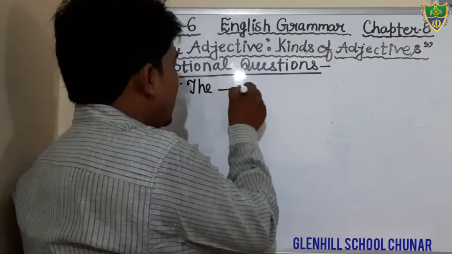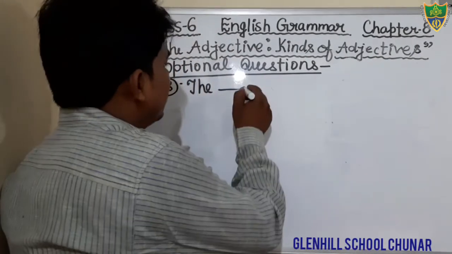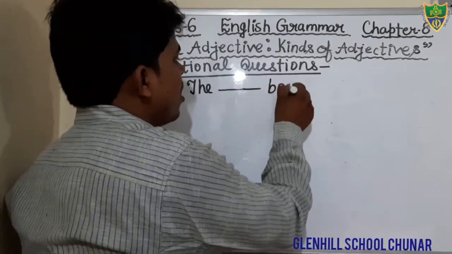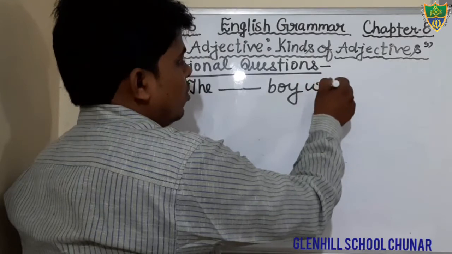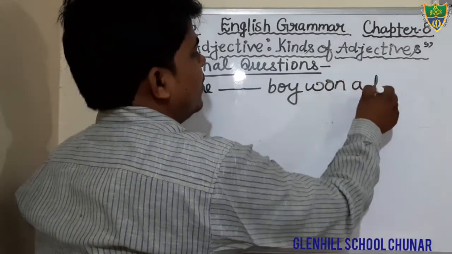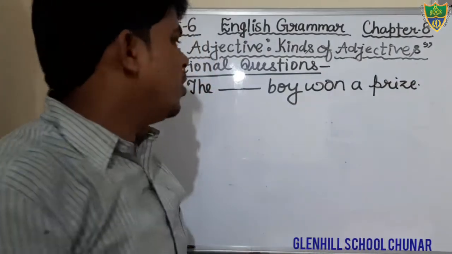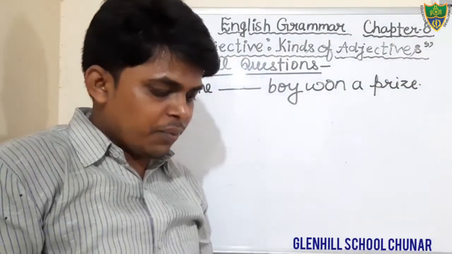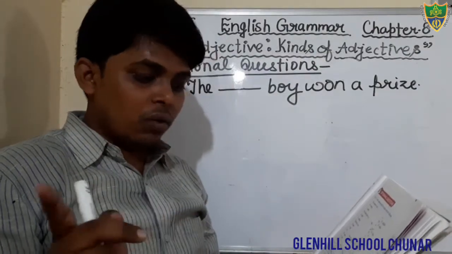Boy won a prize. This is your question, and you have to fill the blank. Options are given. Old boy? No, that is wrong.